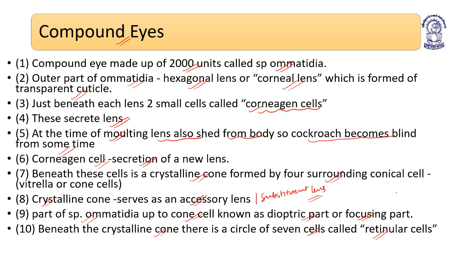So in the ommatidia, the corneal lens is secreted by the corneogen cells, and they secrete a new lens as well if it gets damaged. Just beneath the corneogen cells, a crystalline cone is there, surrounded by four conical cells known as cone cells or vitrellae. This crystalline cone serves as an accessory or substituent lens. The part of the ommatidia up to the cone cell is known as the dioptric part or focusing part.